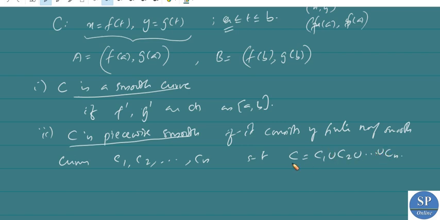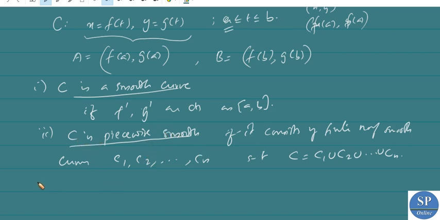That is, C is called a piecewise smooth curve if it is a union of a finite number of smooth curves.